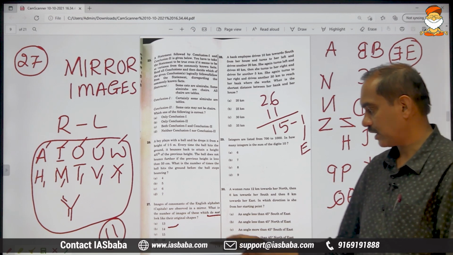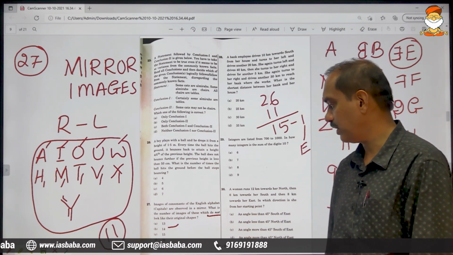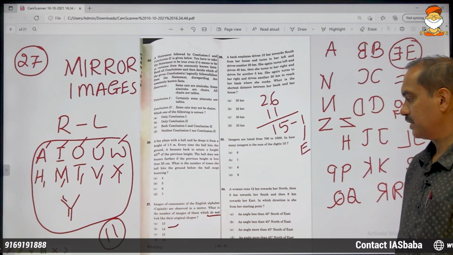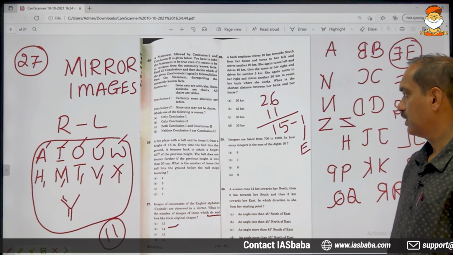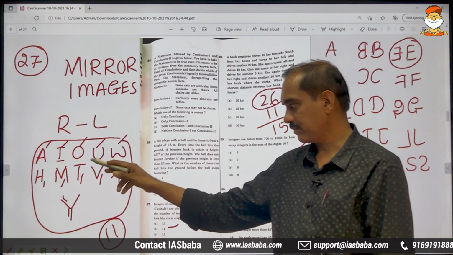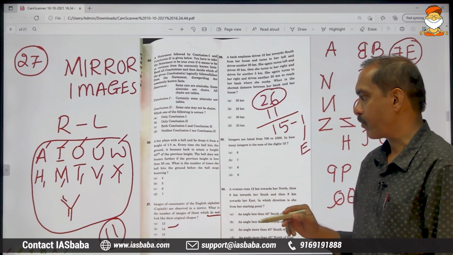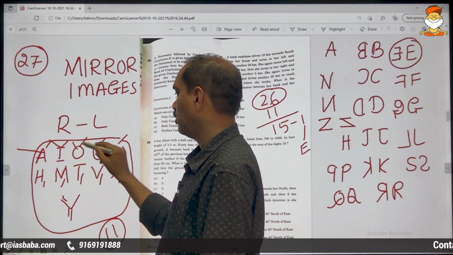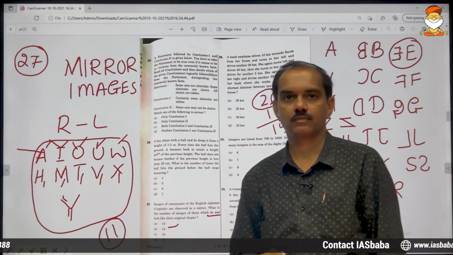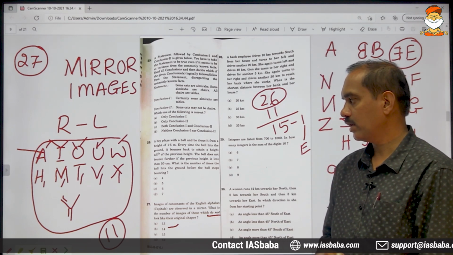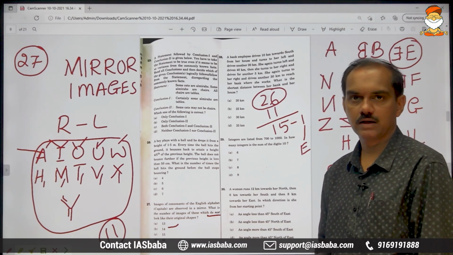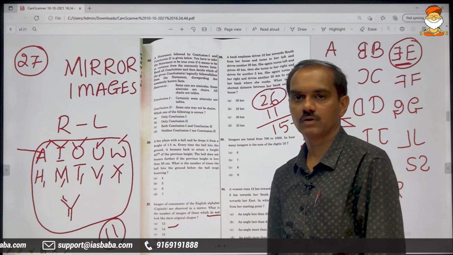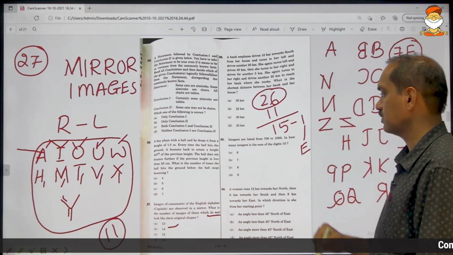And look at the options. All the options are close options. 13, 14, 15, 16. Even if you miss one, you are gone. So the correct answer is 14 and not 15. Out of a total of 26, these 11 appear same. Here A is there, I, O, U. Only four vowels are there, but vowels are 5 in number. So E is included here, that should be cut. So 15 minus 1 gives us the final answer 14.